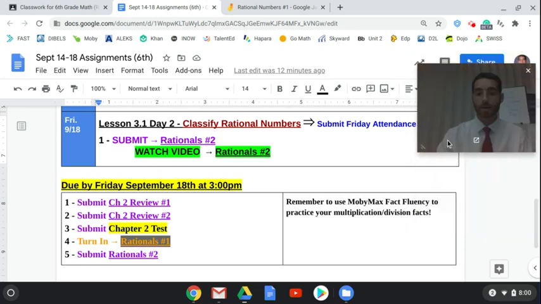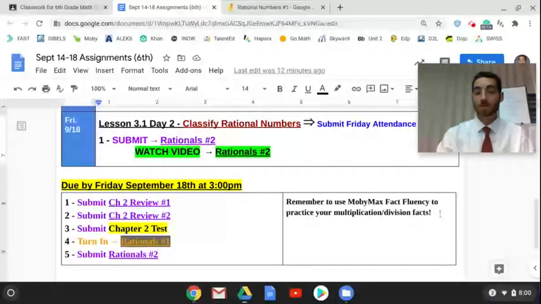I have a note over here, MobyMax Fact Fluency. Please be utilizing that to practice your multiplication and division facts because those need to be mastered.